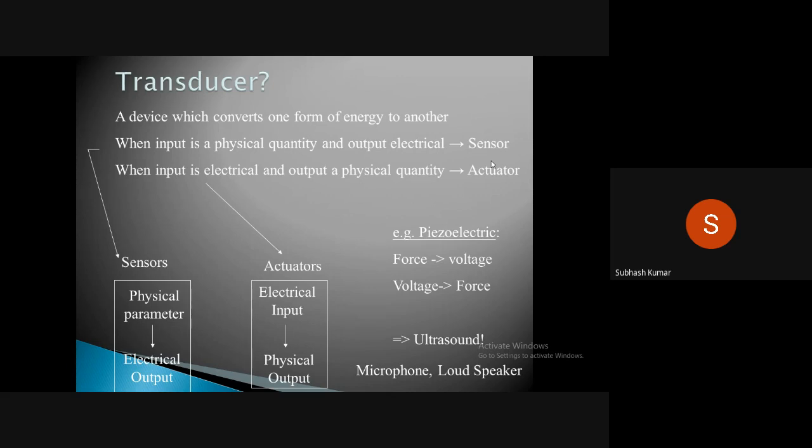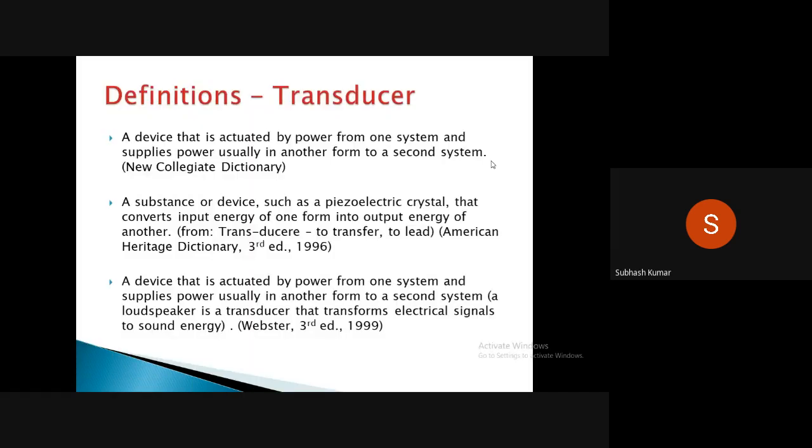So that is a sensor. And when it comes to voltage into force, like an ultrasound microphone or loudspeaker, that is one type of force acting, which is part of the actuator. So this is all about the definitions we have been discussing about the sensor, transducer, and actuators, okay.